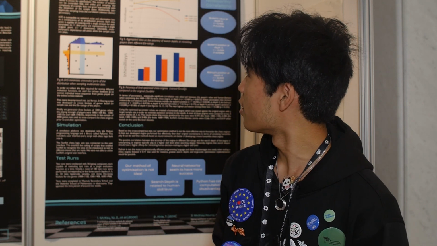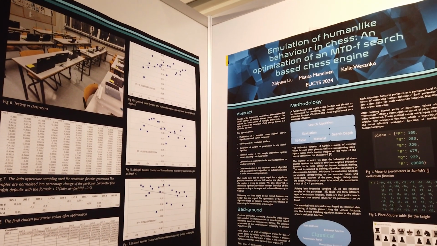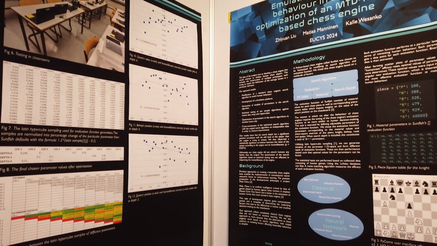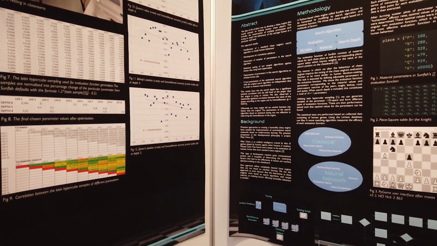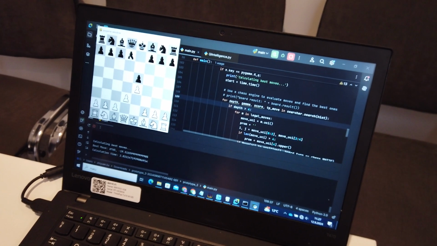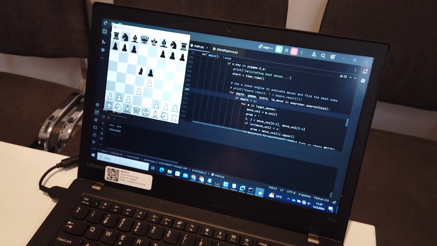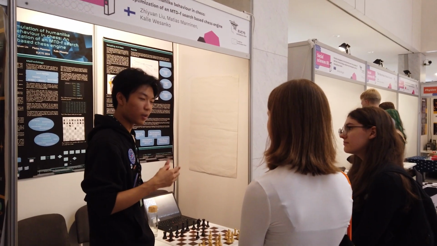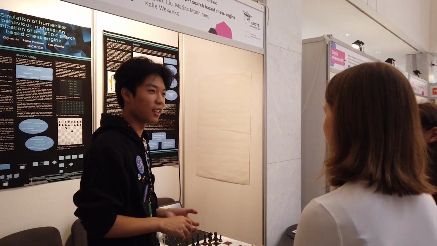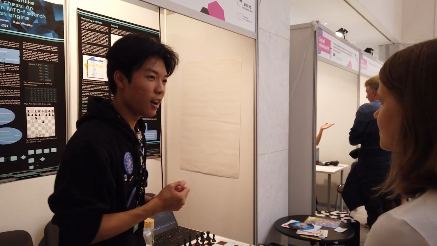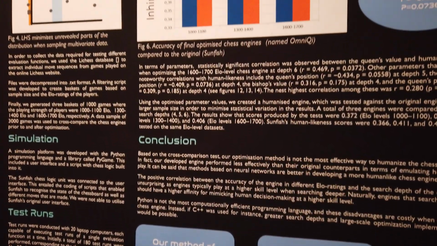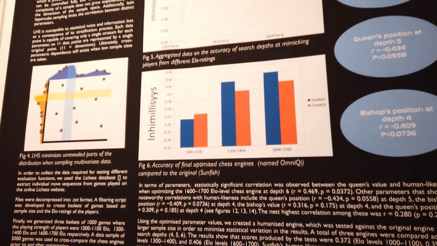We also gathered human games to test the chess engine's ability in playing like a human. And in the end we found that the search depth of the chess engine is related to how it can emulate humans of different skill levels. We also found certain correlations between the value of chess pieces and how human the chess engine plays.